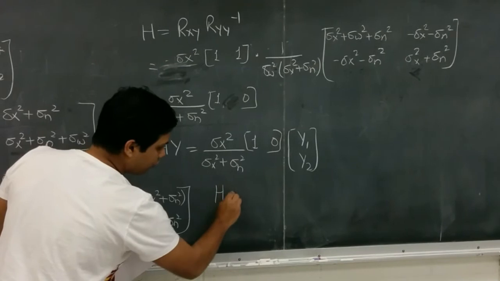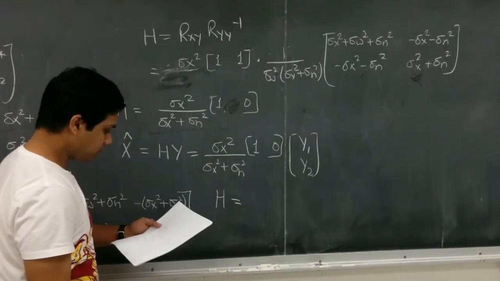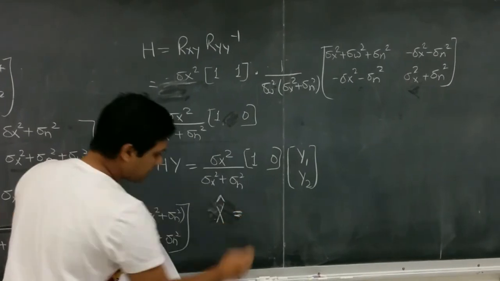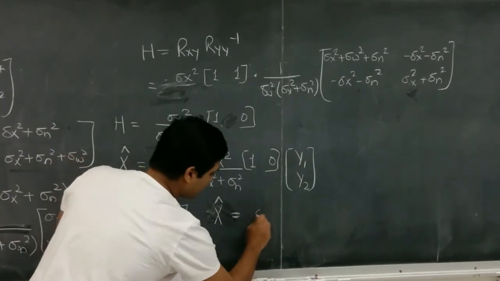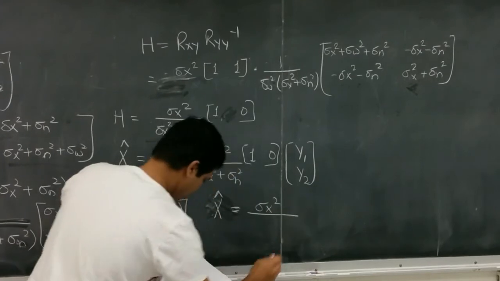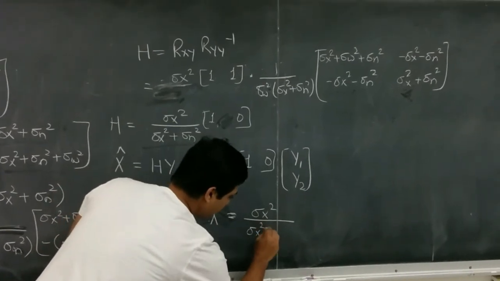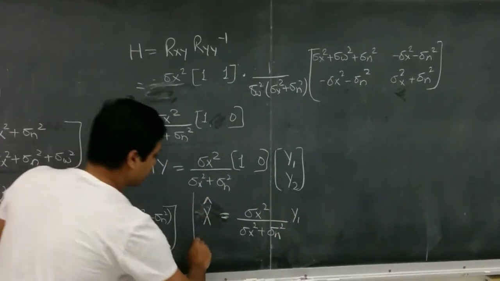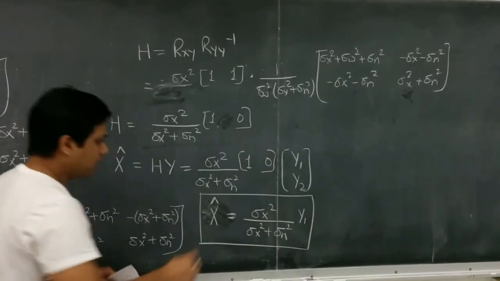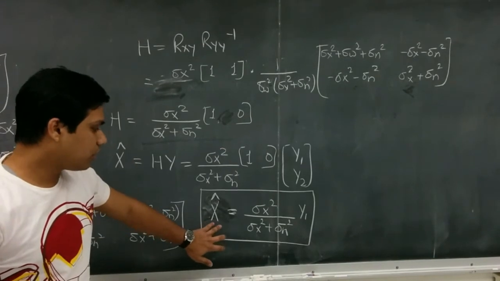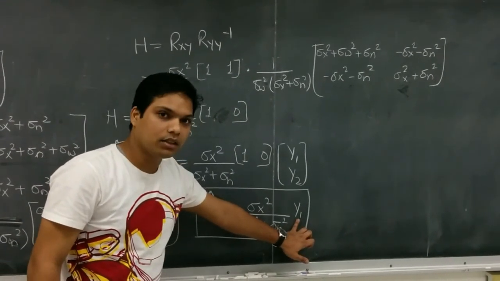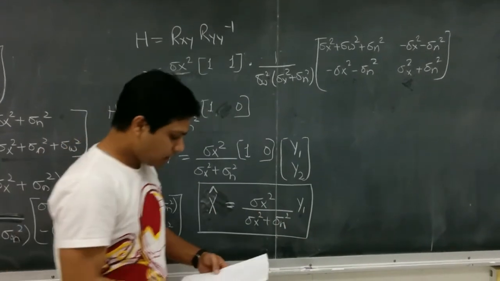So our value of x cap, which is the estimator for the unknown, is given as sigma x square upon sigma x square plus sigma n square into y1. So here we can see the estimation of the unknown quantity only depends upon the first data set, which is y1.